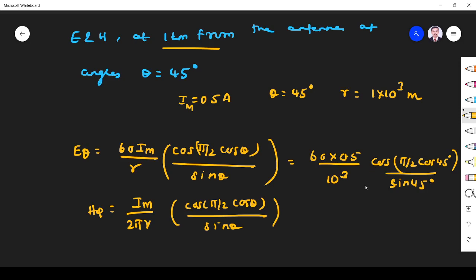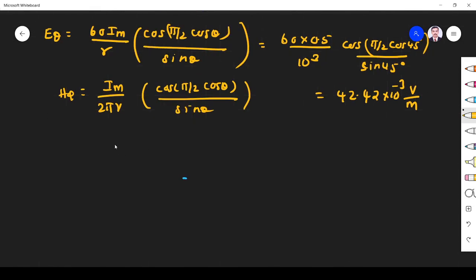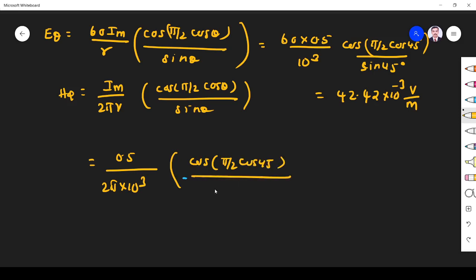So that will give 42.42 into 10 power minus 3 electric field, so the unit is volt per meter. Okay, so what about H phi? Im we know. H phi is 0.5 divided by 2 pi into 10 power 3, R is 10 power 3, cos(pi/2 cos 45) divided by sin 45.